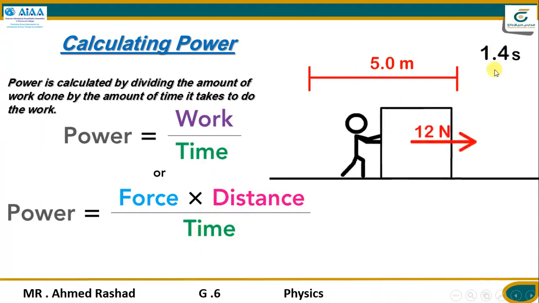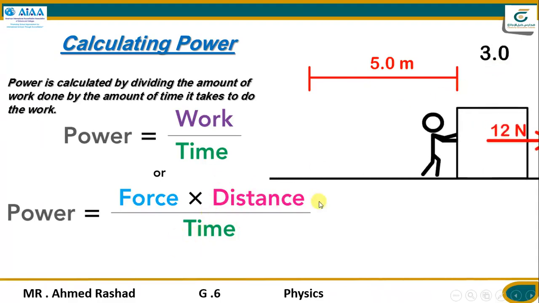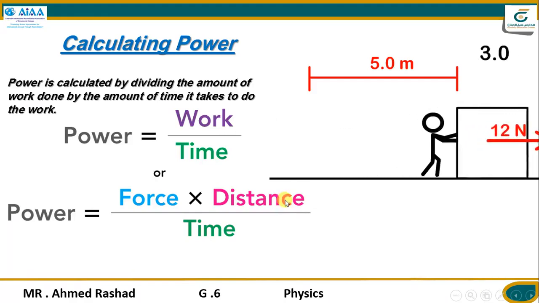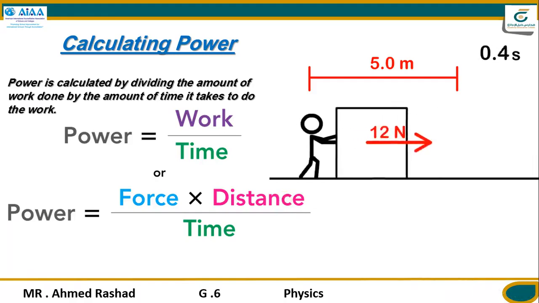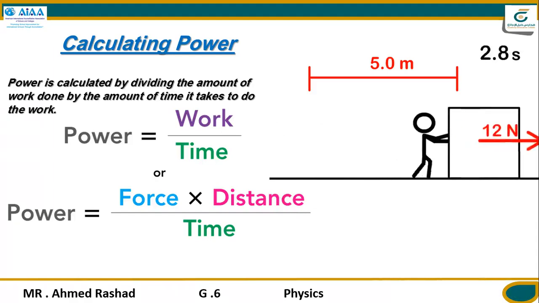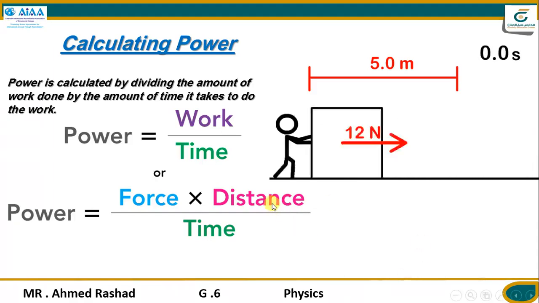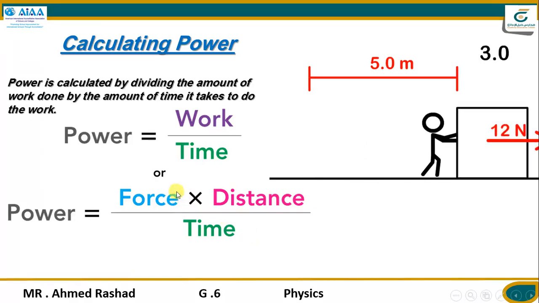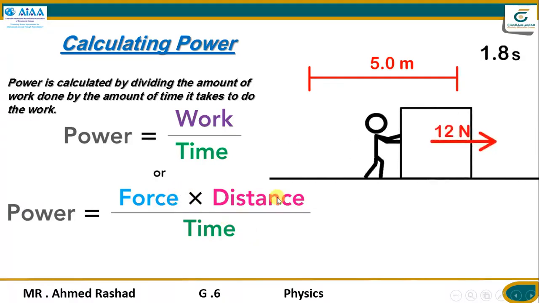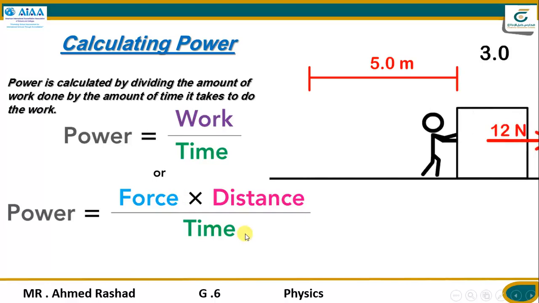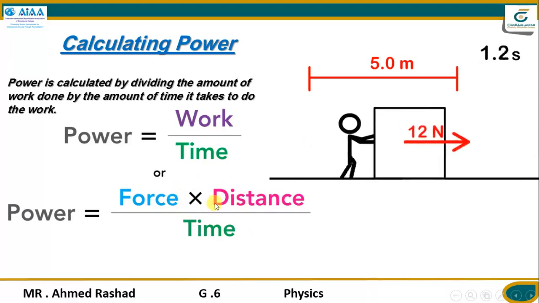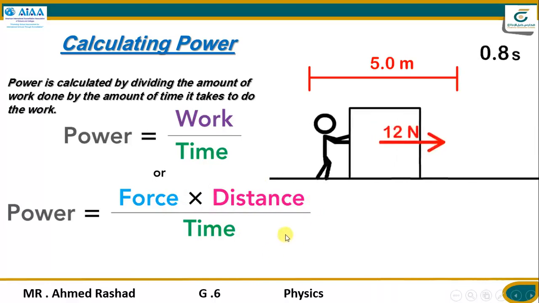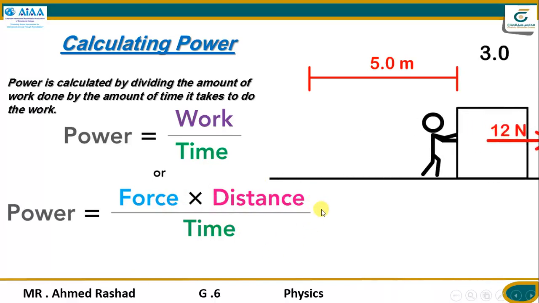That equals 20. What's the unit of power now? The units of power: force, newtons, and distance, meters, divided by time, seconds. So newton meters and seconds. And newton meters, you can remember, are joules. Joules divided by seconds, or joule per second. And that is called watt.